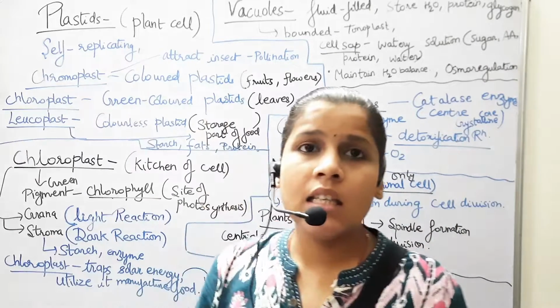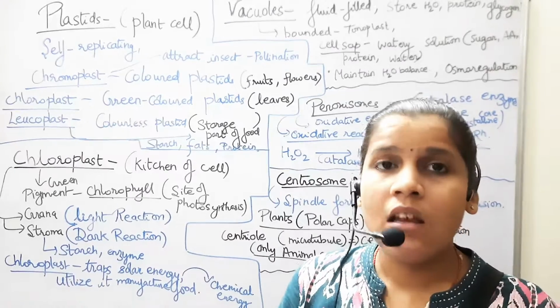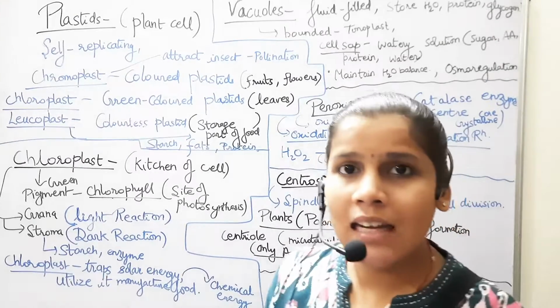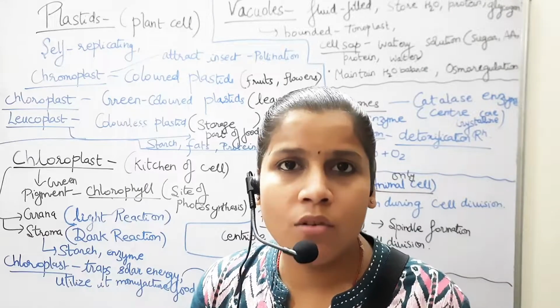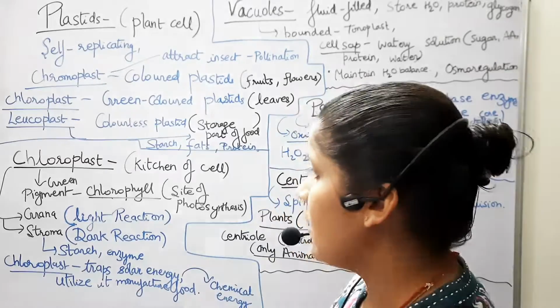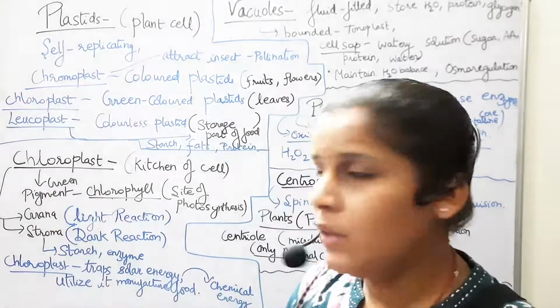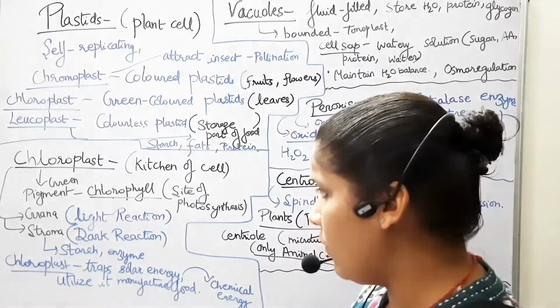The grana contains thylakoids, which are flat disc-like structures where the light reaction takes place. Means whenever there is sunlight, the reaction of photosynthesis that takes place occurs in the grana part of the chloroplast. Now in the night time, the dark reaction takes place in the stroma of the chloroplast. It also stores starch, various enzymes and ribosomes in the stroma.